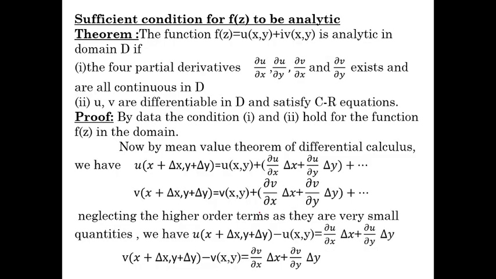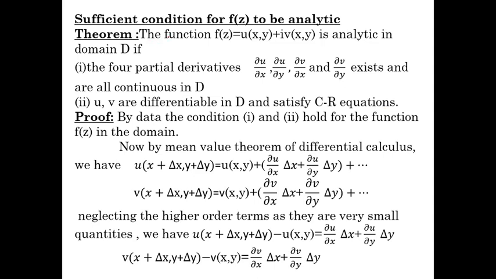Then we move on to the sufficient condition, the second condition for the function f(z) to be analytic. What is the sufficient condition? The sufficient condition is that the four partial derivatives should exist, and also u and v are differentiable and satisfy the CR equations.